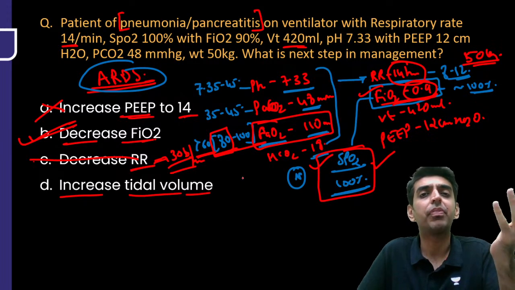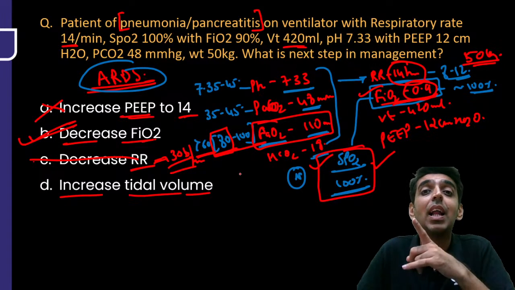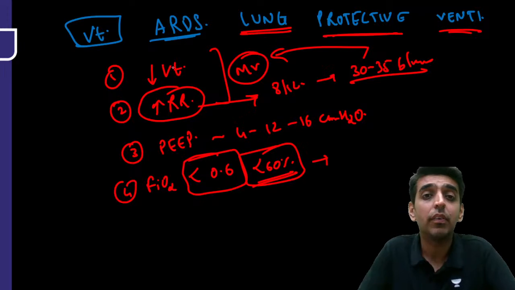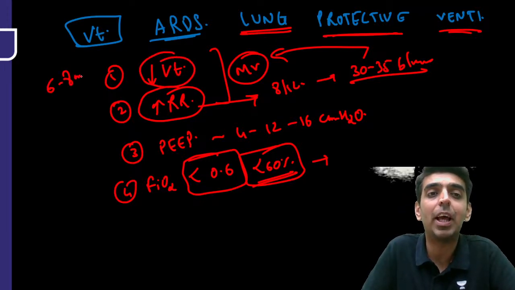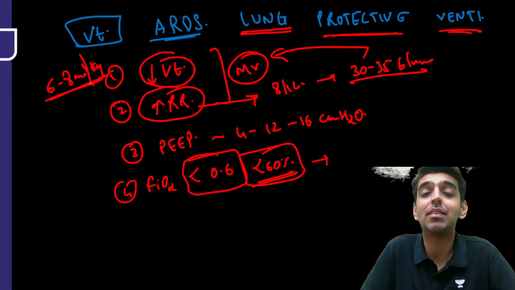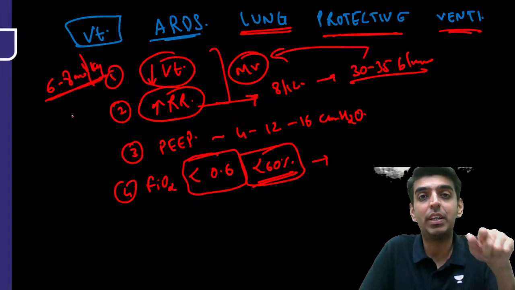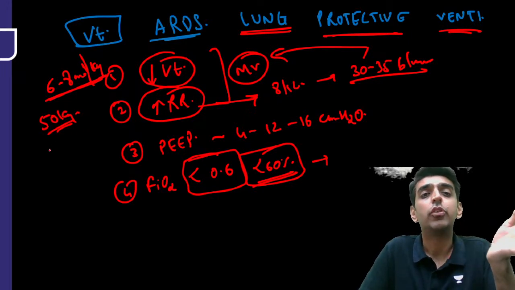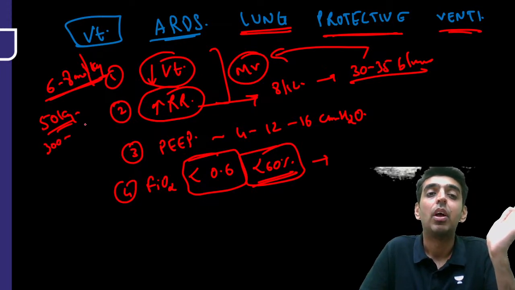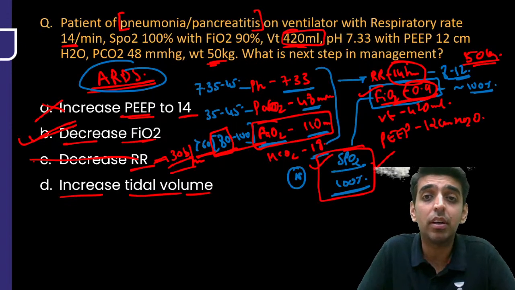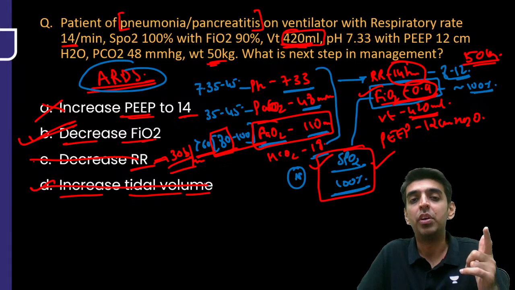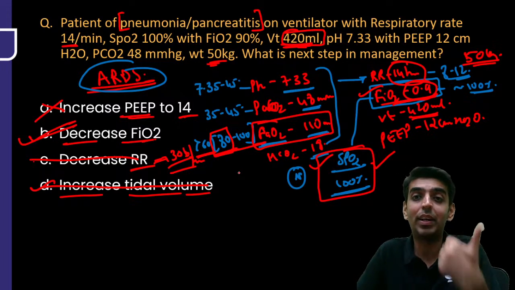Can we increase the tidal volume? Absolutely no need, because we have to go ahead with the lung protective measures, and tidal volume is 420 ml in a 50 kg weight. So what is the low tidal volume? 6 to 8 ml per kg of body weight is the lung protective strategy for a ventilated patient of ARDS, right? So in a 50 kg patient, what should be the tidal volume? It should be around 50 into 6, 300, to 50 into 8, which is 400 ml of tidal volume. So what is here? It is 420, which is again on the normal side. So will we increase the tidal volume? No need, because it is already on the normal side that we want to ventilate the patient with.